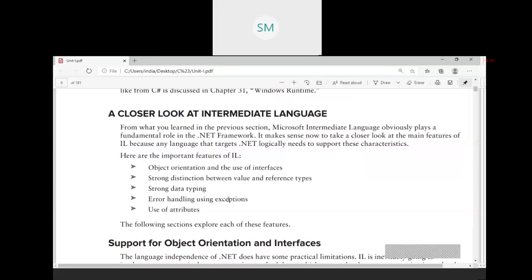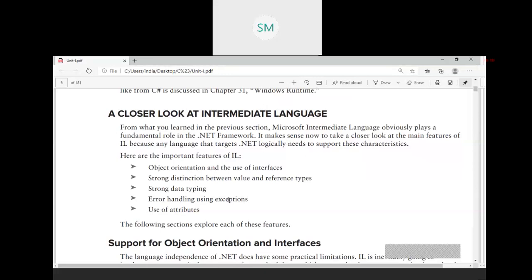Then strong data typing. It means every data type should be declared. You cannot use a data without specifying its type. In Python language, you might have used a variable without declaring it. Whereas in .NET, you need to declare a variable before you use it.